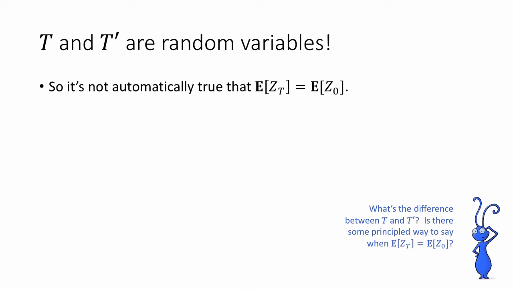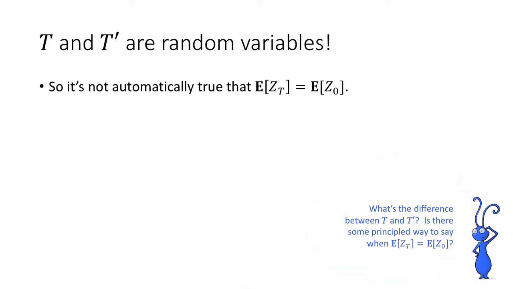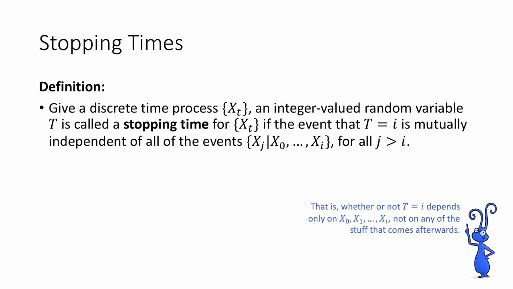But this example does raise a question. Here, what is the difference between T and T prime? That is, for what random variables capital T does this hold, and for what random variables capital T prime does it not hold? We're going to answer this question with the Martingale Stopping Theorem. But first, we'll need some definitions. Let's define a stopping time.